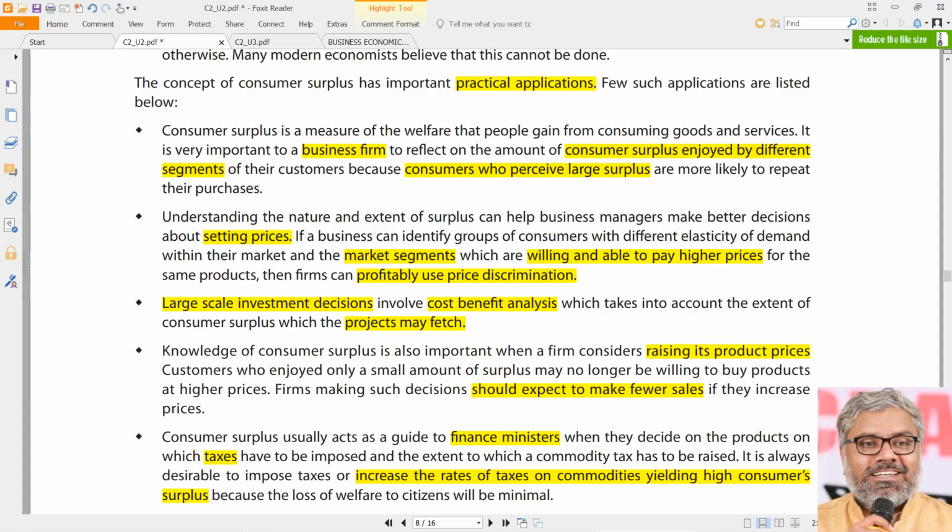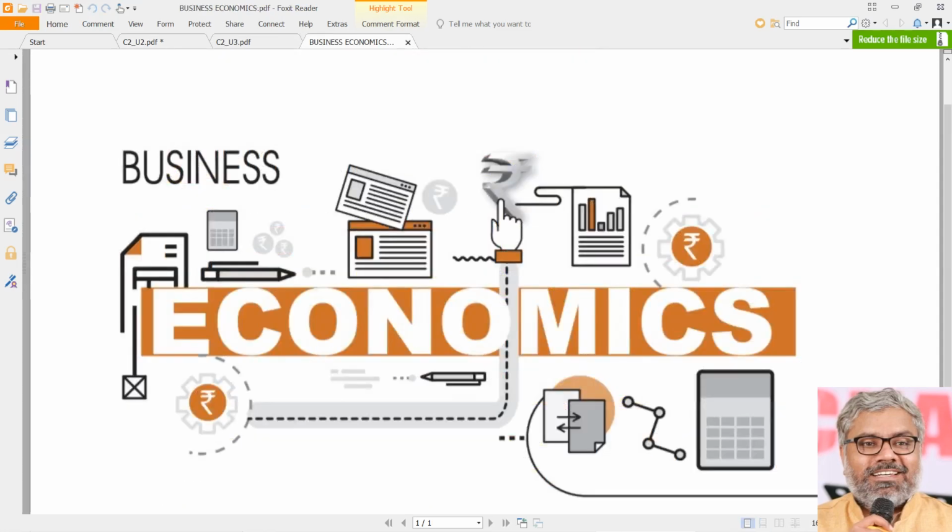So far, what we have discussed is the cardinal, measured approach of utility. In the cardinal approach, the utility is measurable: total utility was measurable, marginal utility was measurable, consumer surplus was also measurable. These are all the cardinal approach, what we have discussed so far. In the next session, we will discuss the ordinal approach to the theory of consumer behavior, which will be about indifference curve analysis. That we'll discuss in the next session.